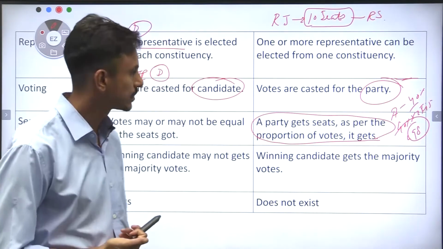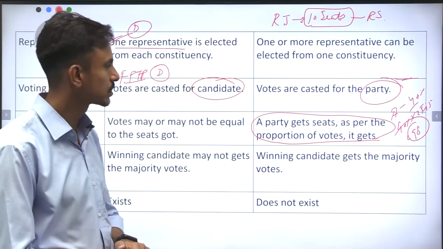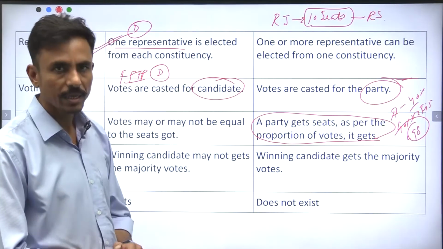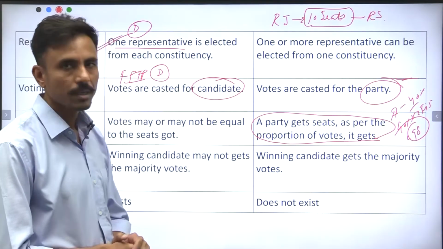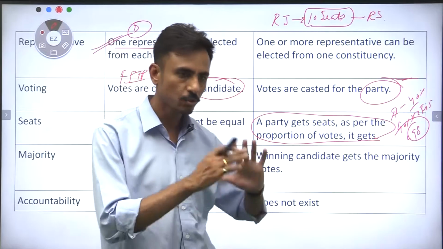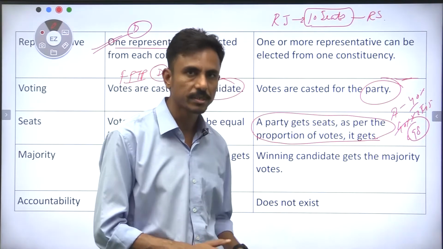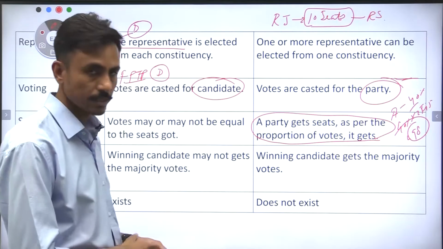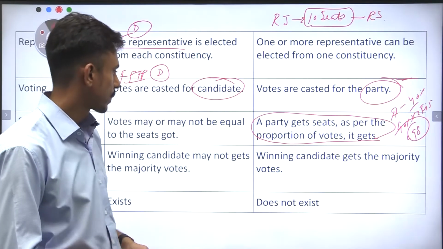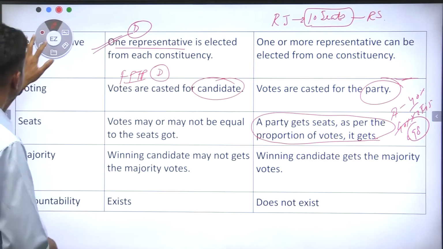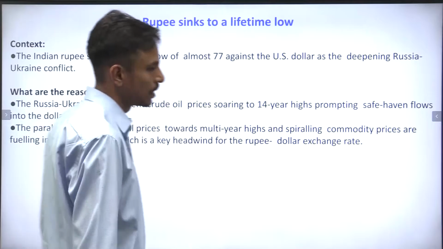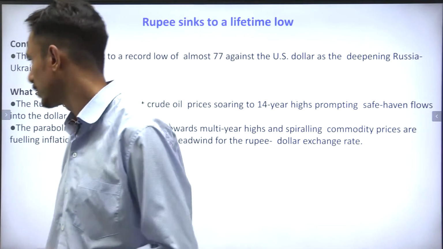There are many countries like Israel which do have a proportional representation system, but it generally results in instability, right? Because there is no single largest party, and there are many parties which get representation in the legislature, right? So in this sense, these are the differences. Let us move to the next news article.